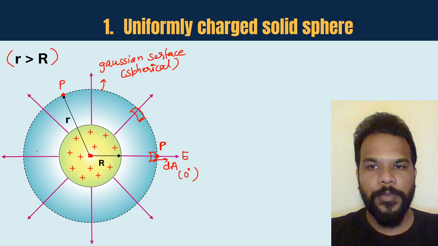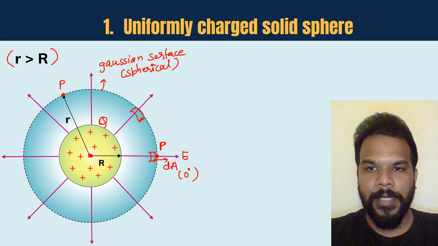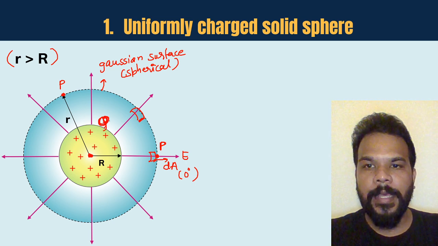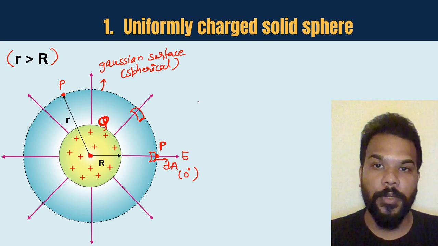Now what do you see there? If the charge which is there in the entire sphere is capital Q, that's the entire charge which is there in the sphere, then we can say that the entire charge is enclosed right now in the Gaussian surface, because the entire sphere is enclosed in the Gaussian surface.